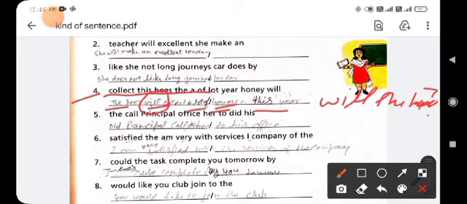Clear? And now next is the 5th: the call principal office her to did his. So you will write it down in a proper way.